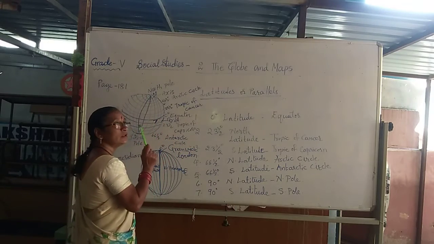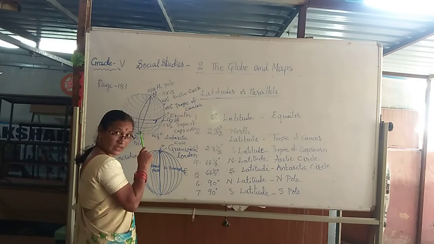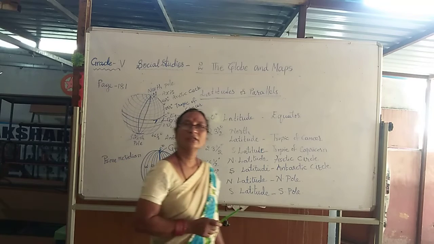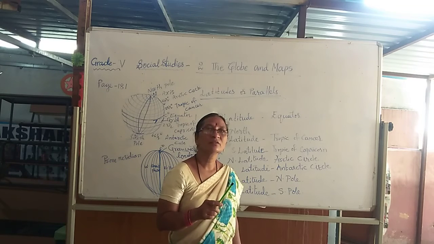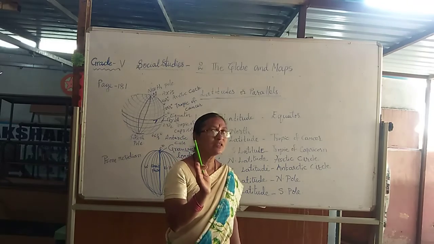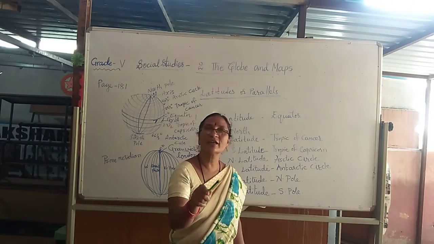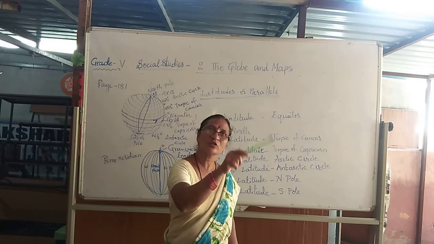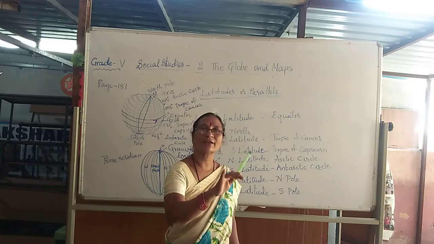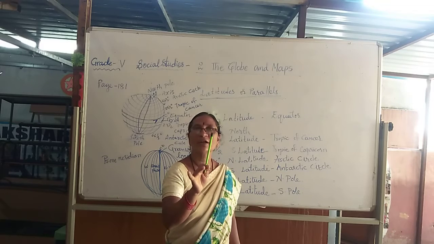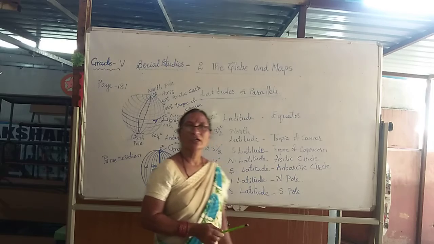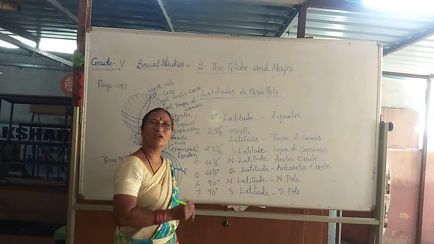So, is the equator included or excluded among those 180 latitudes? Equator is excluded, means not added. It is a 0 degree. Any number will count from 1, 2, 3, 4 like that. So, this 0 degree latitude is not included in these 180 latitudes. So, some important latitudes we have learned.